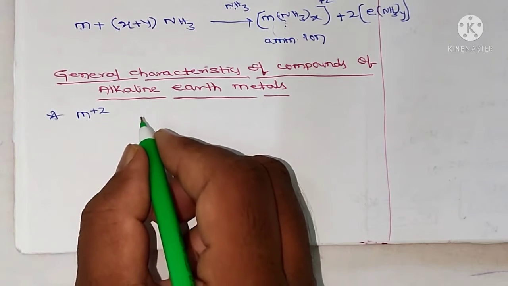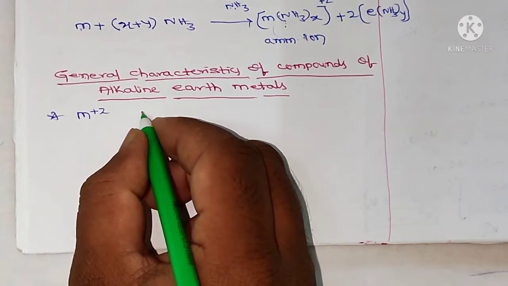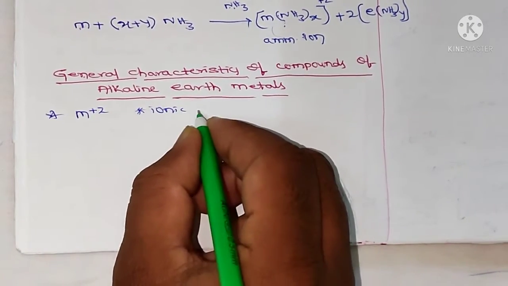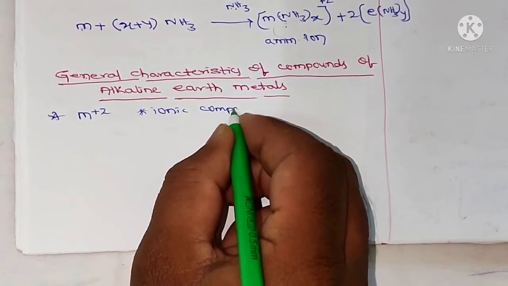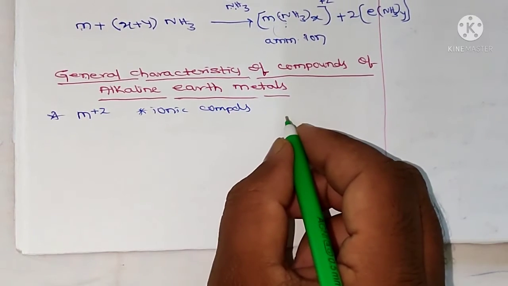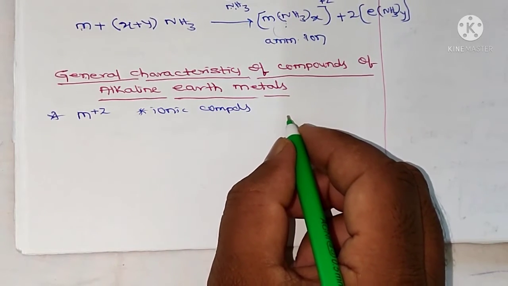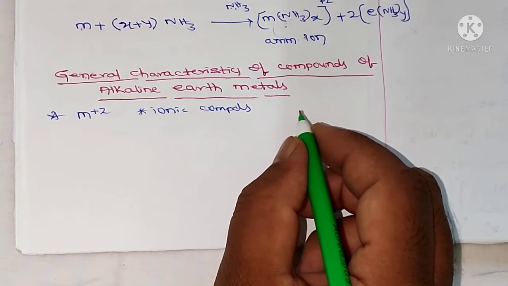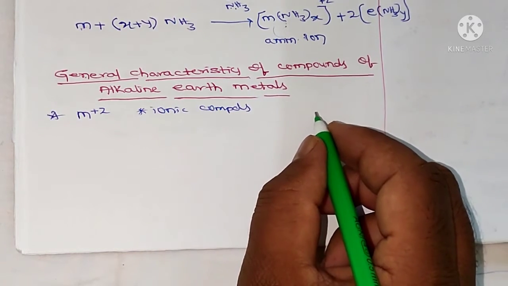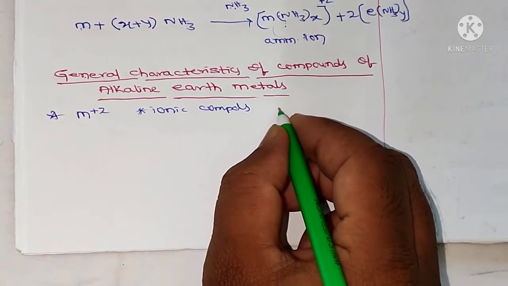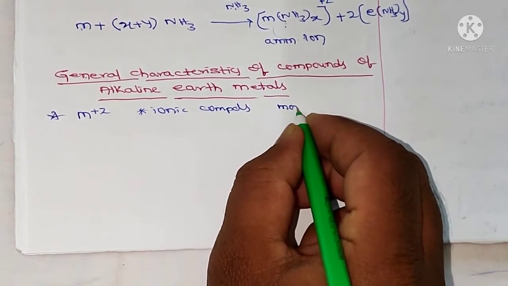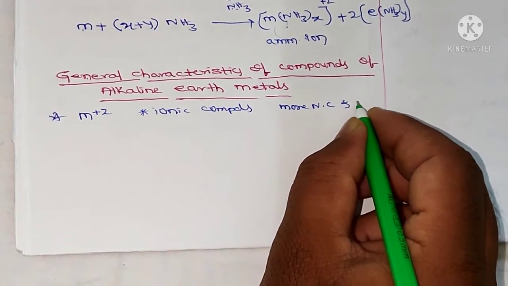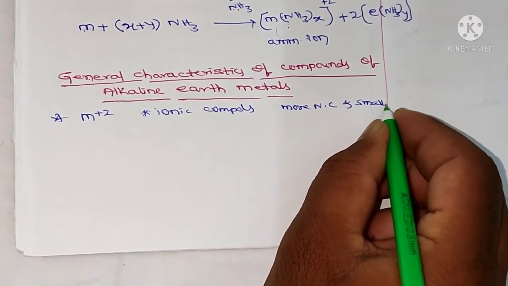And alkaline earth metals can form ionic compounds, but less ionic than the corresponding alkali metals due to increased nuclear charge and small size. More nuclear charge and small size.